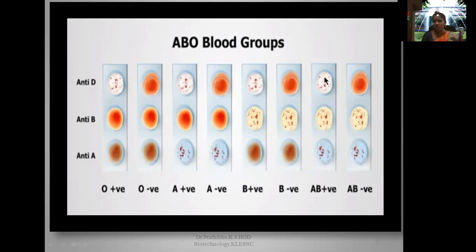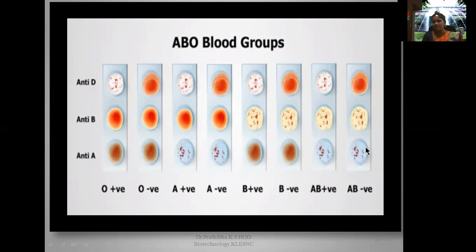Okay, so here in all the three circles, you can see the agglutination. It means on the RBC cell surface we have A antigen, here we have B antigen, and here D antigen. In this particular RBC cell surface, due to the presence of A antigen it reacts with the antisera A, due to the presence of B antigen it reacts with the B antisera, due to the presence of D antigen it reacts with the antisera D. So in all the three circles you can see the clumping. So AB positive.